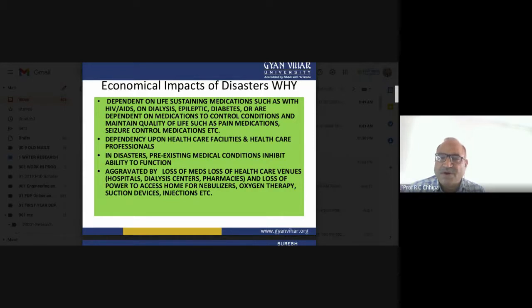In such a situation, things become odd. So, for example, in the case of a cyclone, what happened? Lakhs of people were shifted from the coastal area to other places. So what about the medication situation of those patients who depend on medication? How do we control that particular condition?